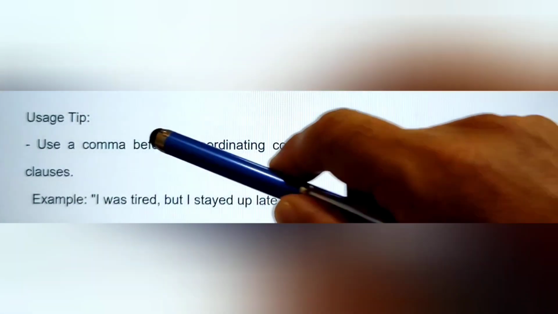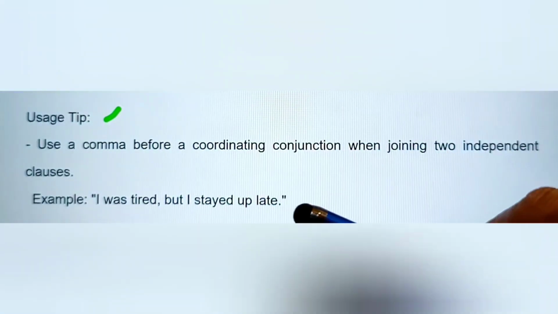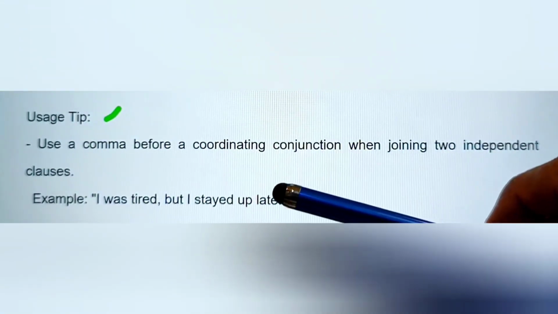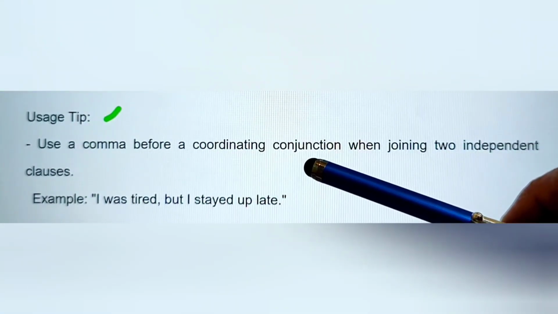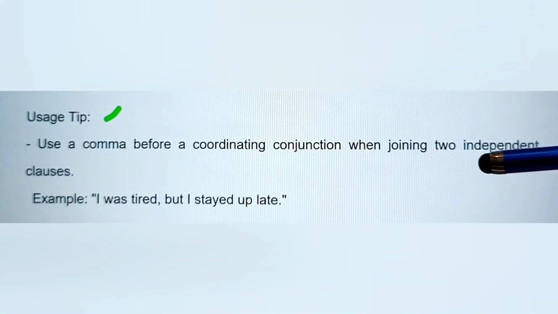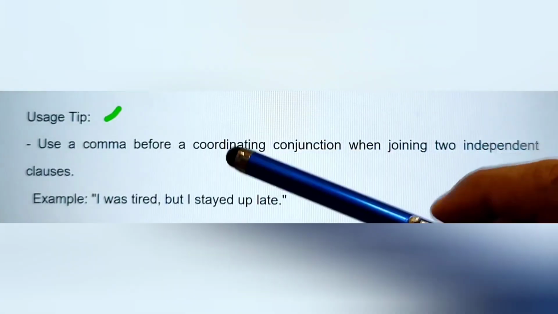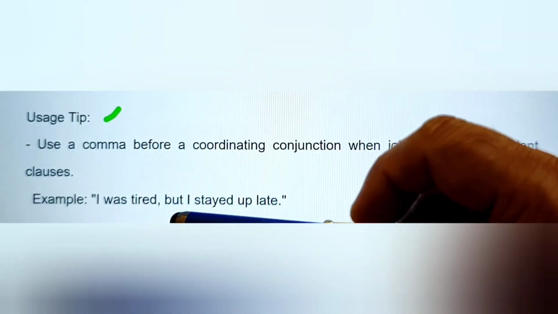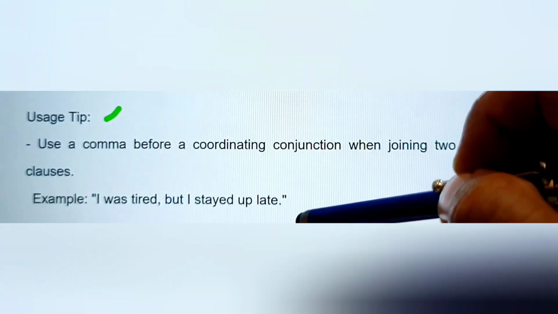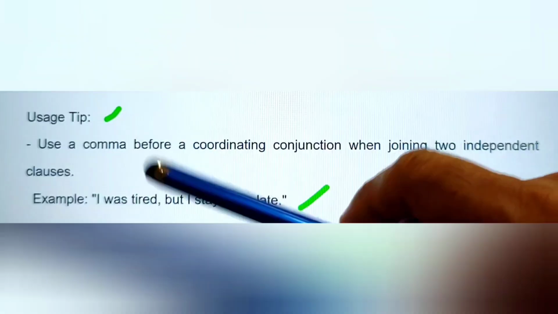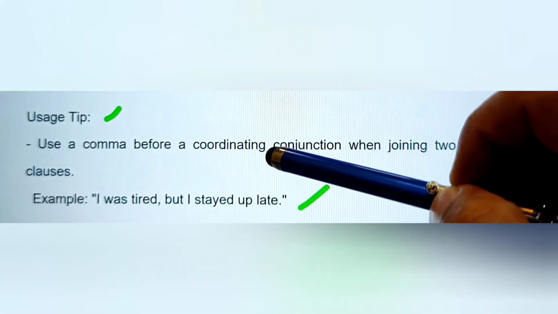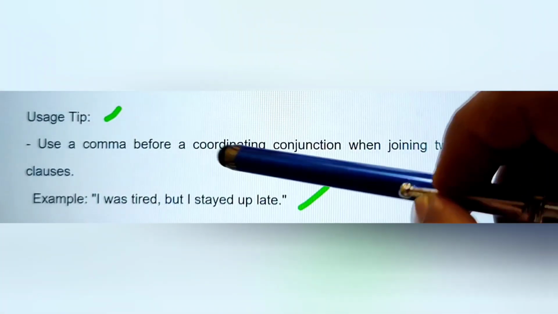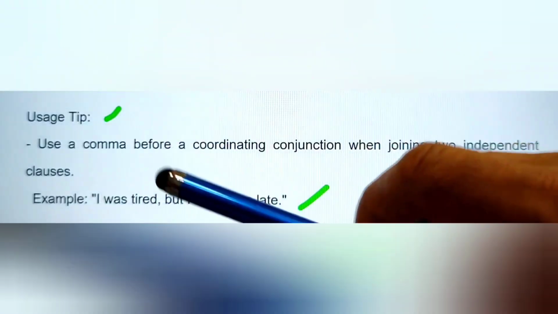And we have a usage tip for coordinating conjunctions here. Use a comma before a coordinating conjunction when joining two independent clauses. For example, I was tired, comma, but I stayed up late. So use a comma before a coordinating conjunction when joining two independent clauses.